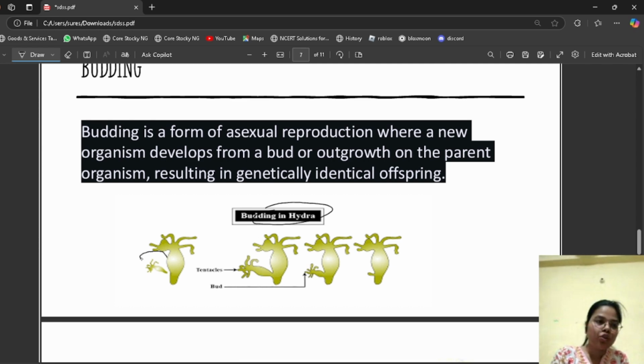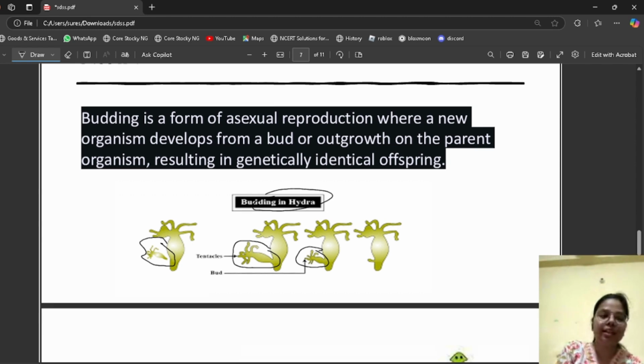Here a new bud will form on the parent's body, and when it matures, it will detach from the parent body and grow as an individual. The bud-like outgrowth is formed on the parent body, and when the bud matures, it detaches from the parent body and forms a new individual. The parent body and the new individual are identical.